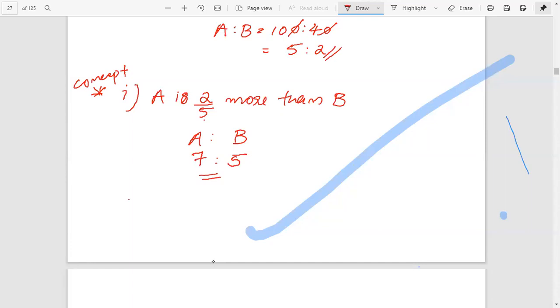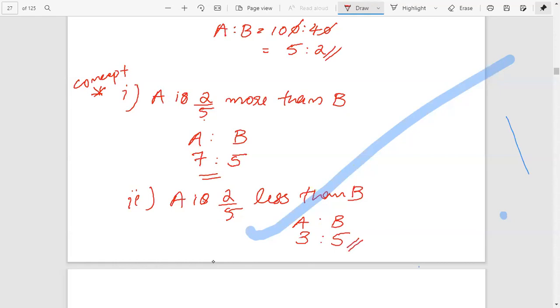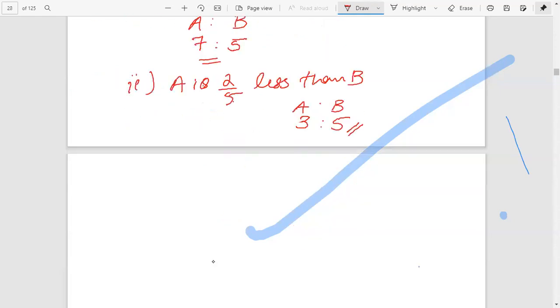We can do more examples to make it clear. Next question: A is 2 by 5 less than B. Here B is the base and the fraction base is 5, therefore B is 5. A is less than B, that is 5 minus 2, so the ratio is 3 is to 5. Just a simple trick. Third question.